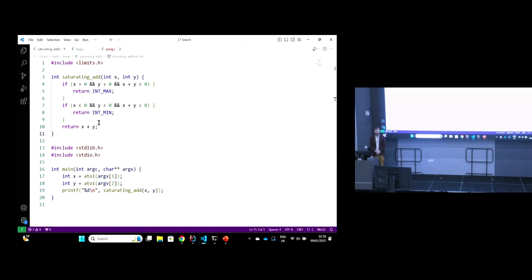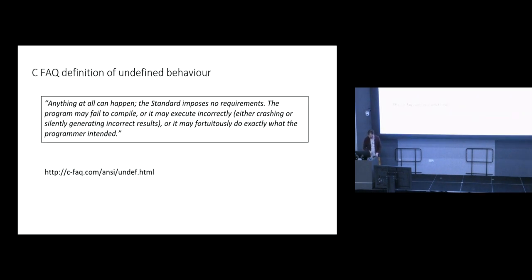It just depends how we invoke the program, all right? But the more relevant part here is that the program may execute incorrectly. I find that a bit misleading too, because it's not executing incorrectly, it's just not executing as you wanted it to, you the programmer who don't understand the programming language you're using, or it may fortuitously do exactly what the programmer intended. I think that's the key thing.